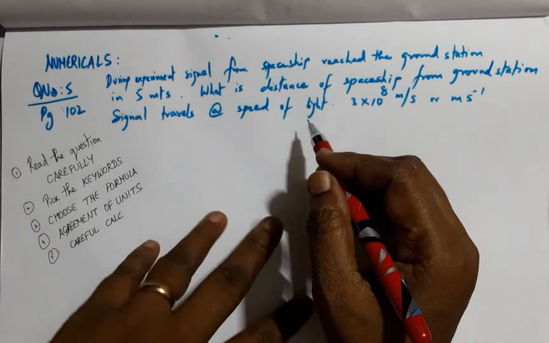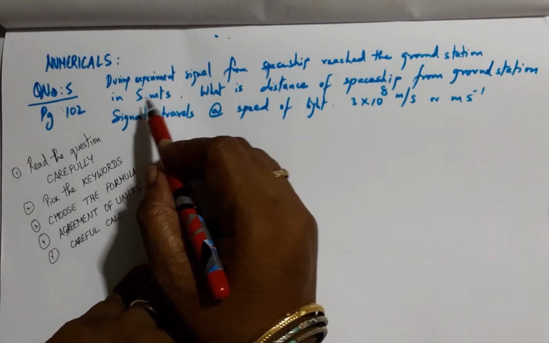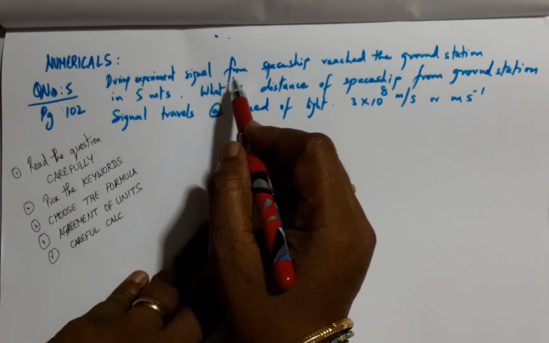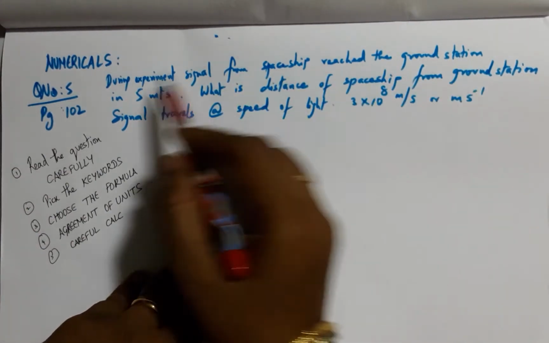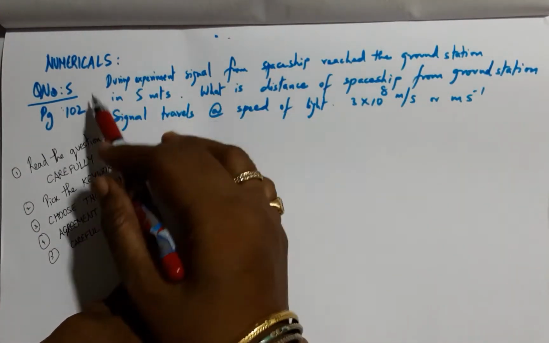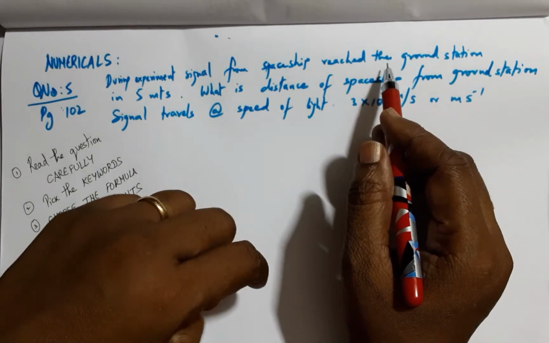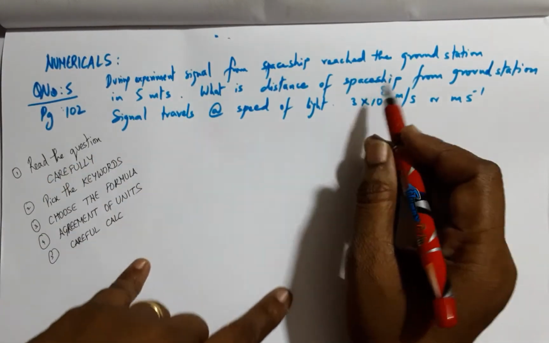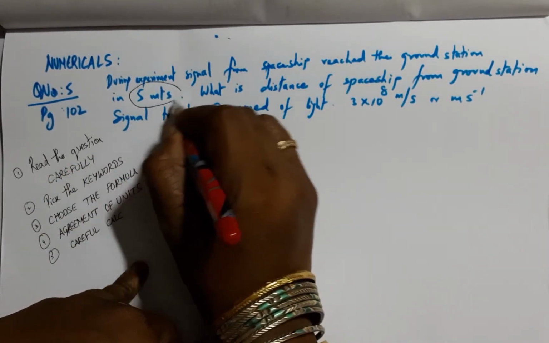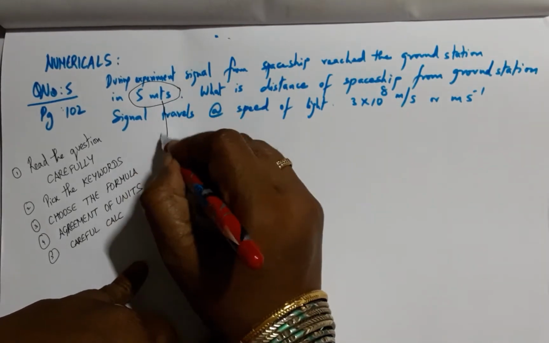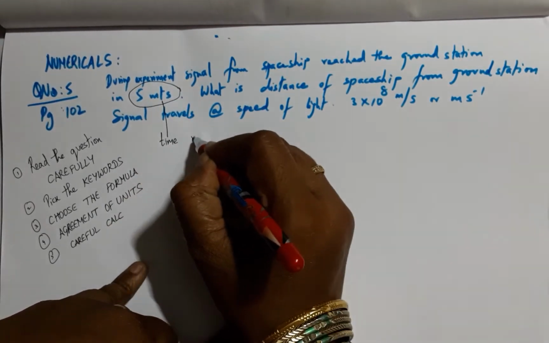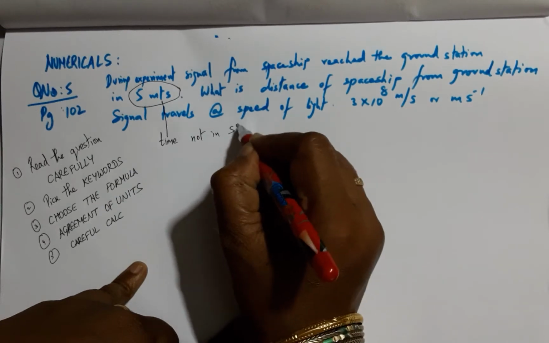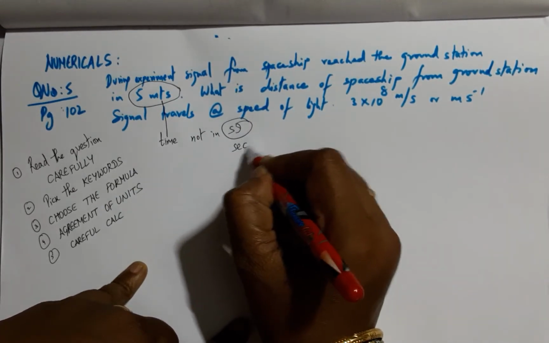careful calculation is required. As you can see, during the experiment, signal from spaceship reached the ground station. Now all this is a story, and don't take the story, just simply see the keyword. This is the first keyword. He has given the time, and it is not in SI units. SI unit should be seconds.